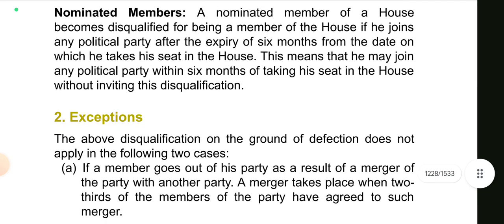Now nominated members. A nominated member of a house becomes disqualified for being a member of the house if he joins any political party. यहाँ पर भी सेम है, पार्टी का तो तुम थे ही नहीं, अब ज्वाइन हो गया, मतलब इलेक्ट हो गया तो फिर तुम पार्टी ज्वाइन करो तो ये नहीं चलेगा. After the expiry of 6 months from the date on which he takes his seat in the house. और ये थोड़ा अलग था.